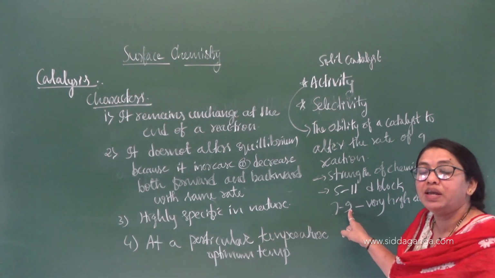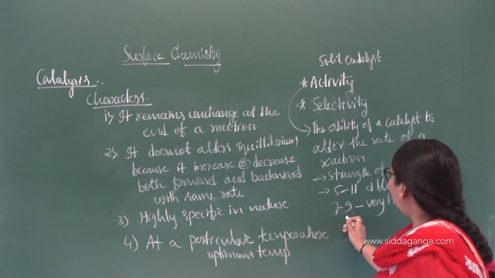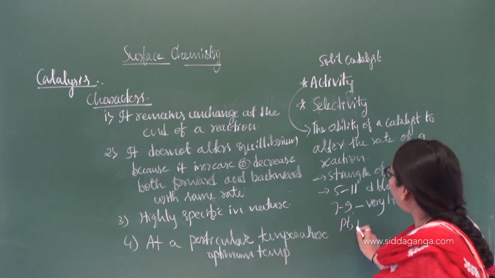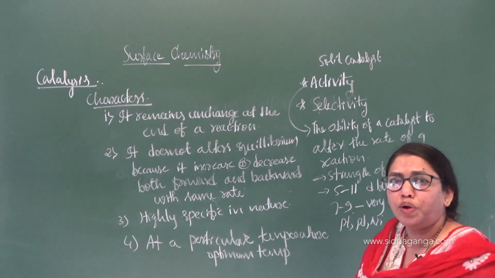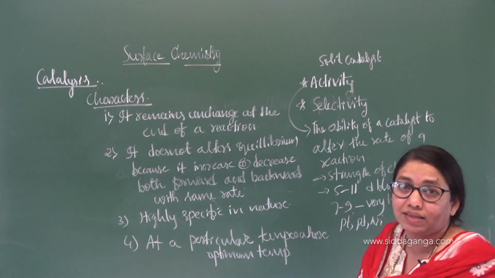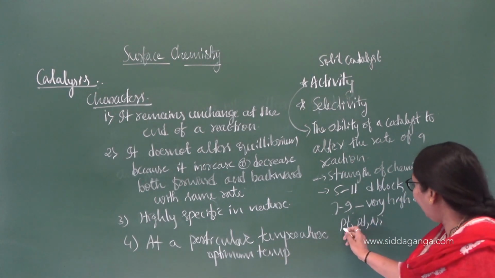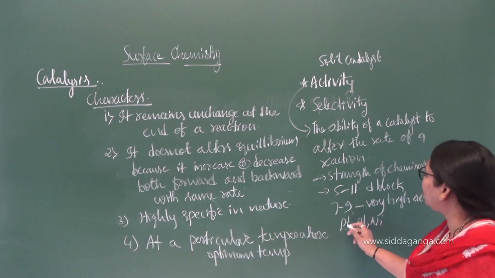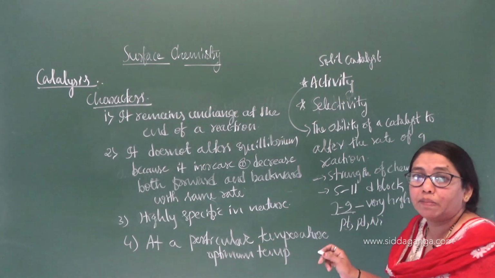They will be in a finely divided state, so many active points will be there. Here I can give the examples of platinum, palladium, and nickel. With many reactions you are going to use these catalysts. Manganese, Mn, is also a very good catalyst here. Activity is very high at groups 7 to 9, and that you have to remember.